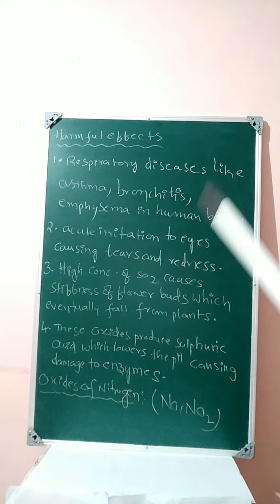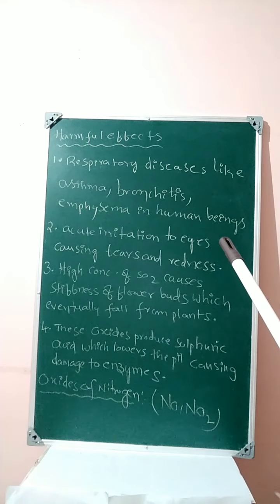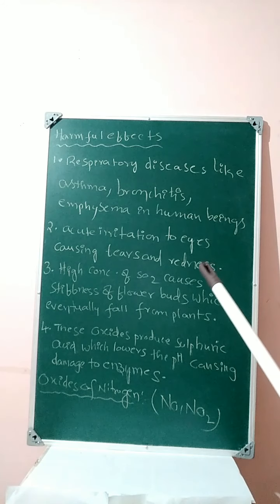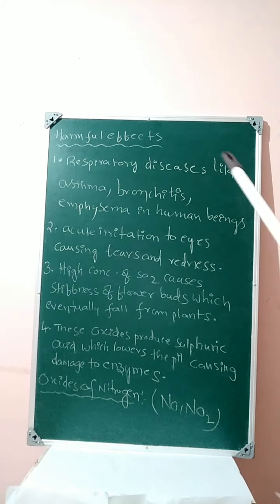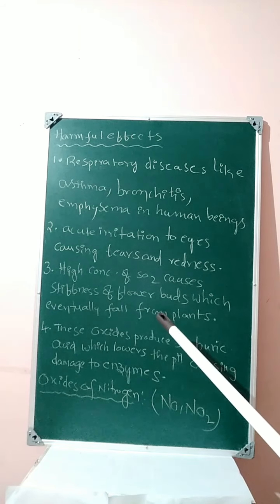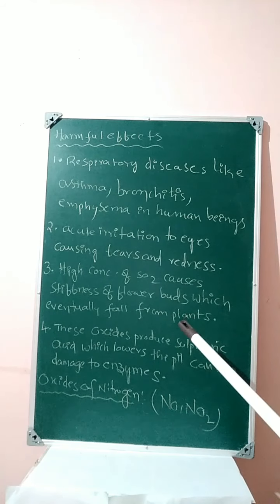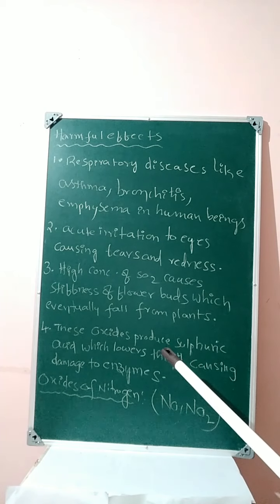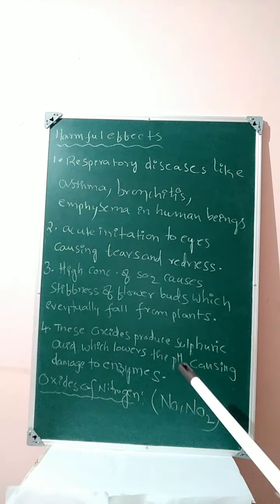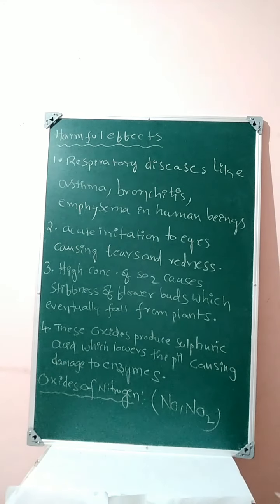These are the four harmful effects, students. Concentrate more on harmful effects from the examination point of view, that is the competitive point of view. Respiratory diseases; acute irritation to the eyes causing tears and redness; higher concentration of SO2 causes stiffness of flower buds which eventually fall from plants; these oxides produce sulfuric acid which lowers the pH causing damage to the enzymes. Copy this, students.